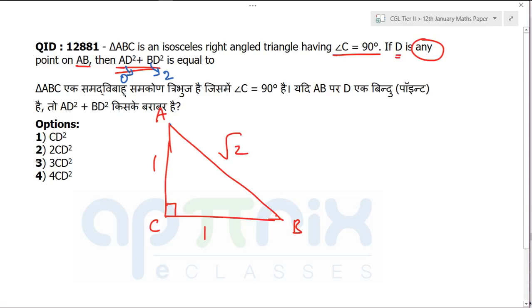Do you have any confusion? What is the answer? It is 2 CD square. How many of you are getting it? Loving it or not? Right? Things are that simple. You call it geometry, I call it common sense.